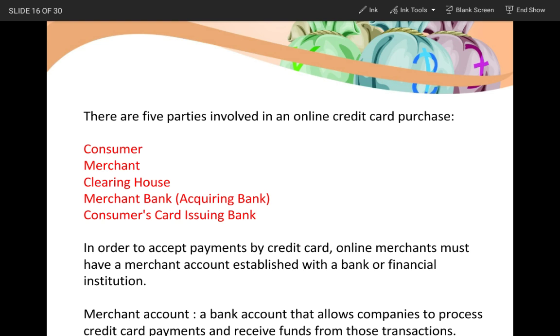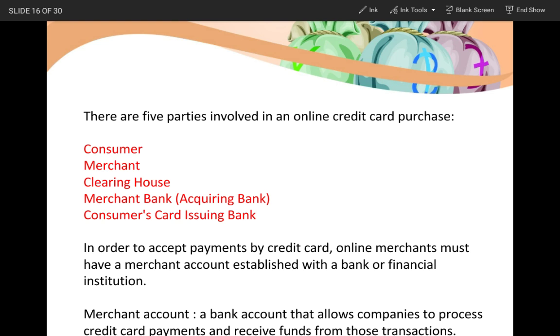So in order to accept payments by credit card, online merchants should have a merchant account established with a bank or financial institution. So in order for money to be transferred, the merchant should have an account. That is the first and foremost precondition. To that account only, money will finally be credited. Now, a merchant account is a bank account that allows companies to process credit card payments and receive funds from those transactions.